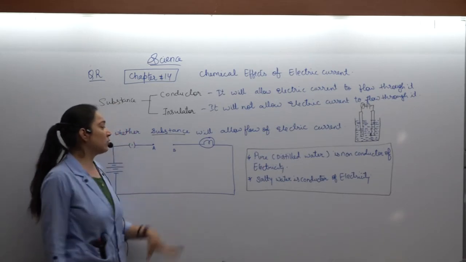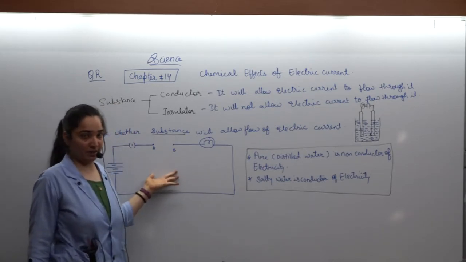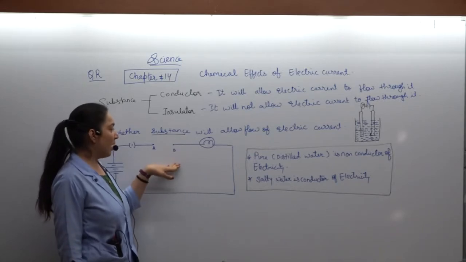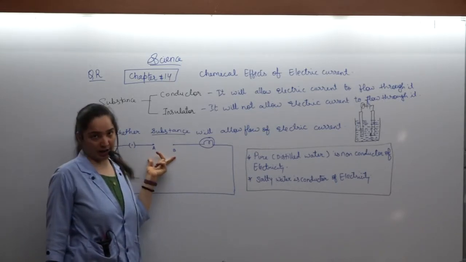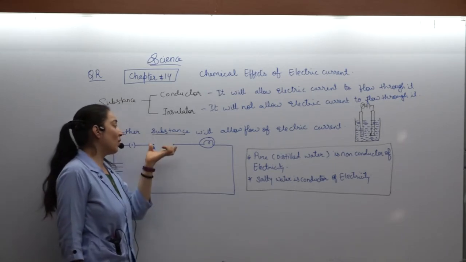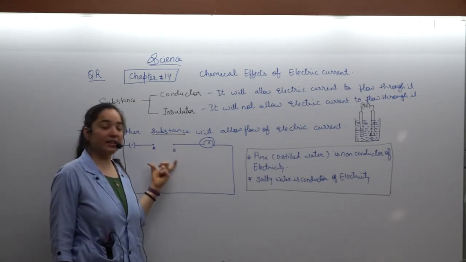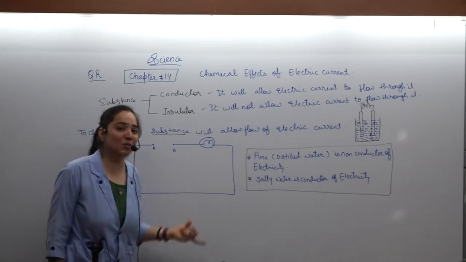Then you have to write, as shown in the figure, arrange the apparatus. That is the bulb, the battery, the key, and keep the space between A and B. Now one by one put all the substances in this place A and B and note down your observation.